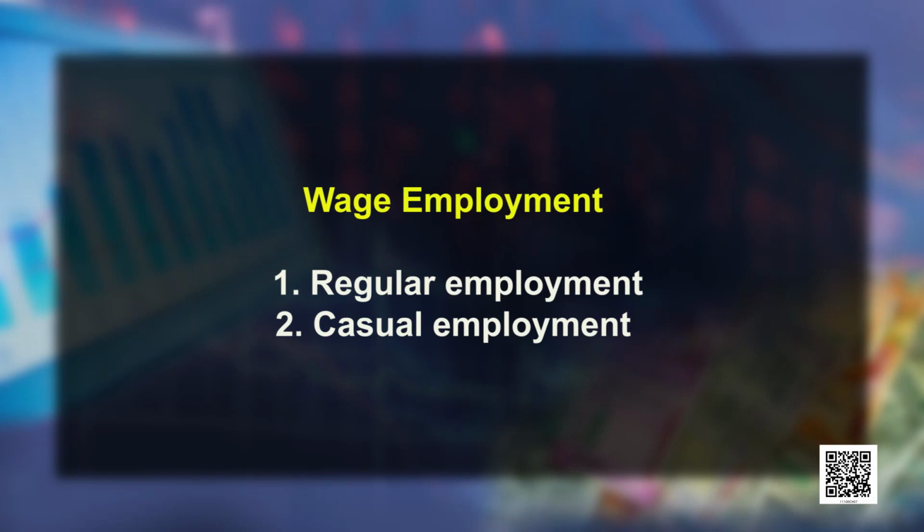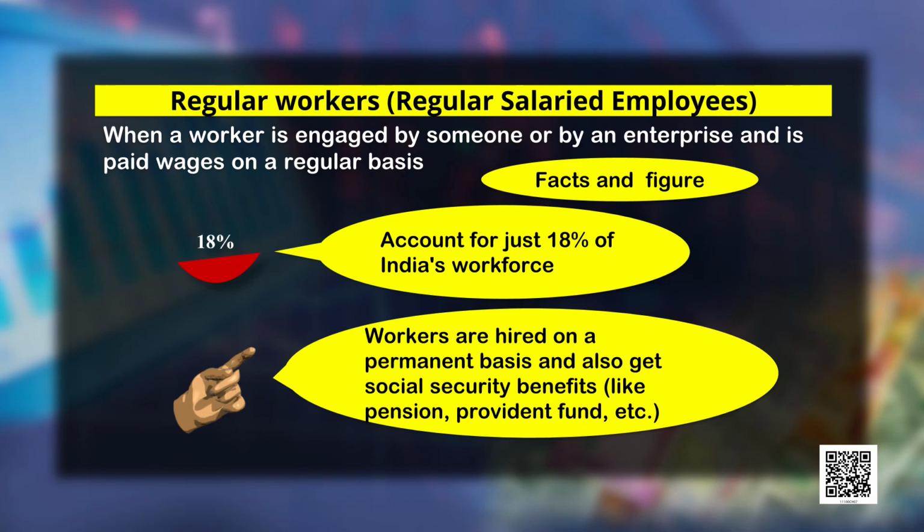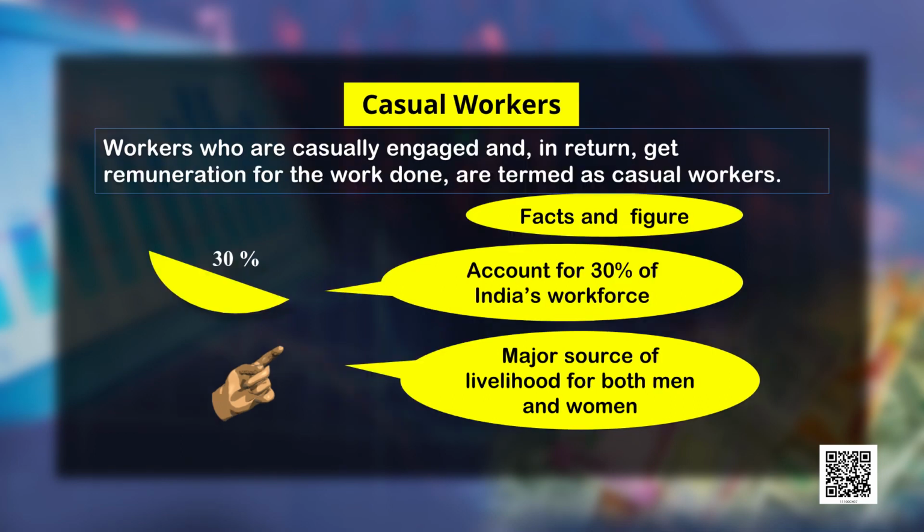This wage employment, as we understood earlier, is divided into two parts. The first is regular employment and the second is casual employment. Wage employment constitutes around 48% of the total workforce, due to which regular employment has only 18% of the share. The rest 30% is casual employment.